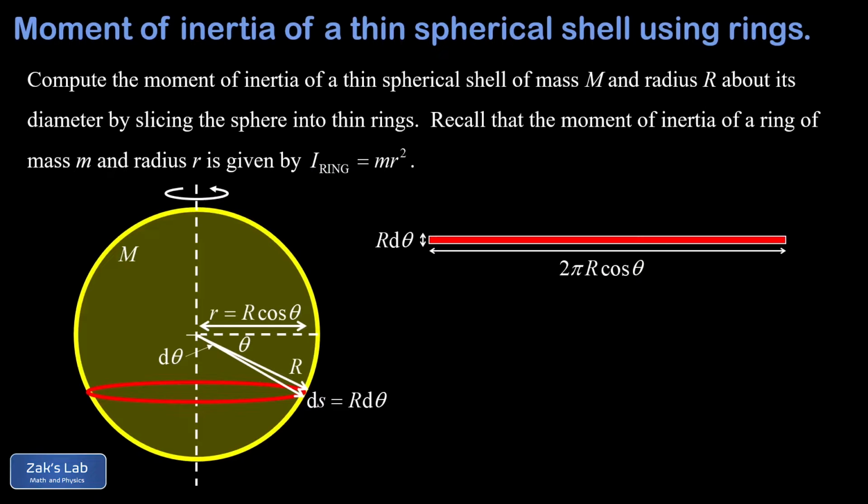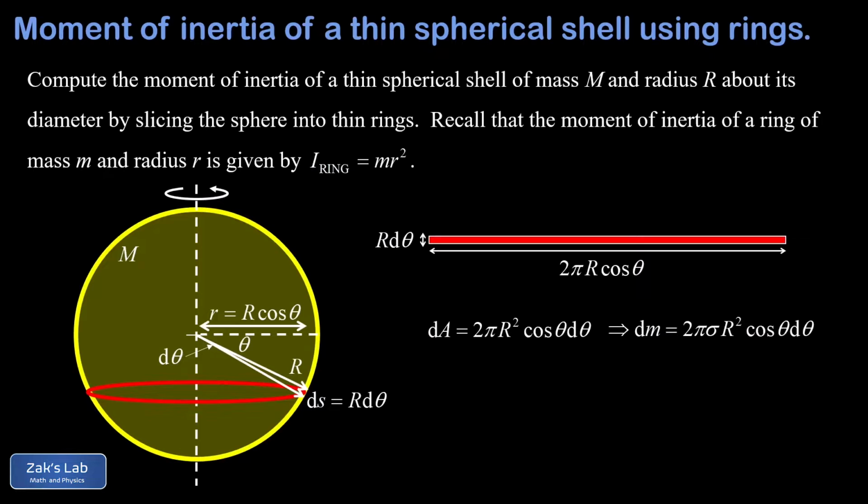So the area of this slice, dA, is just the product of the thickness and the length, and we find a dA of 2 pi R squared cosine theta d theta. And now we can find the mass of this ring by multiplying by the area density. Remember, area density times area gives you mass. And we arrive at a mass of dm equals 2 pi sigma R squared cosine theta d theta.